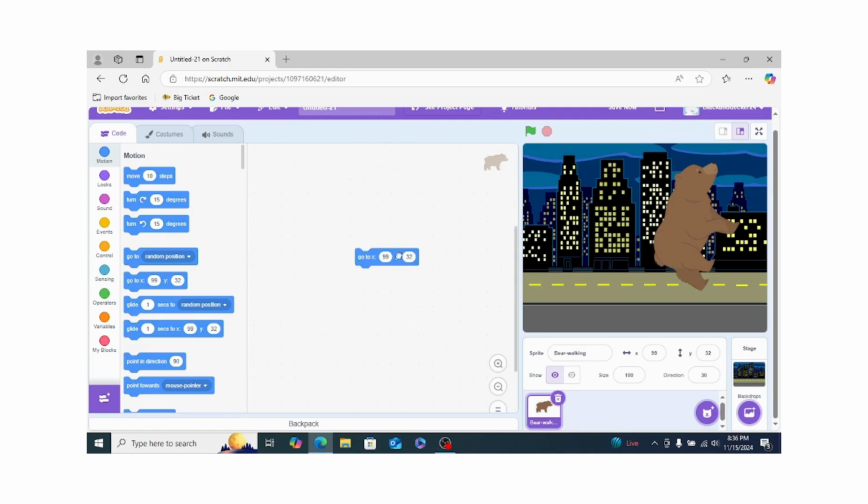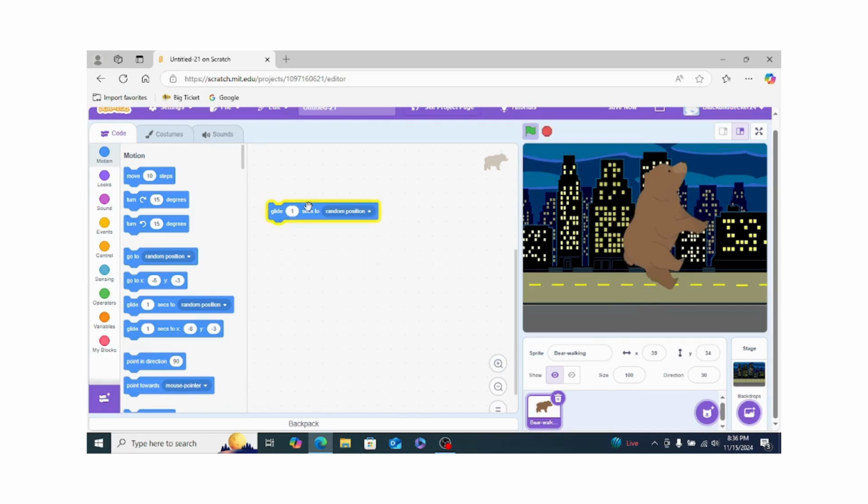Okay. Next we see is glide 1 second to a random position. So this code will not teleport, but it will glide, like slide. It will glide to a random position for 1 second, like this.